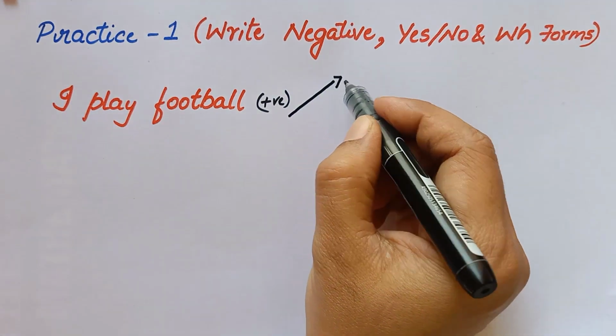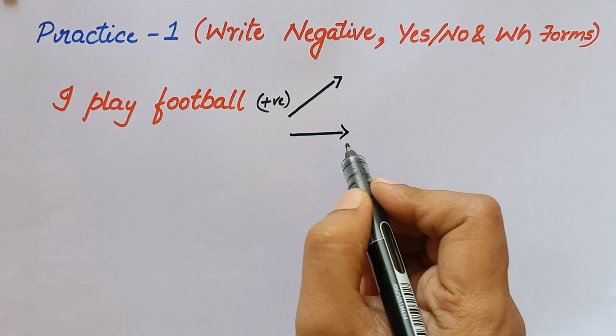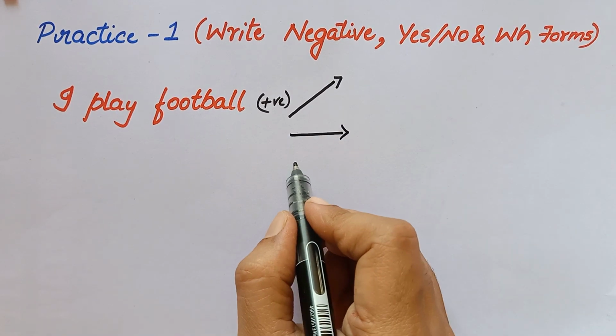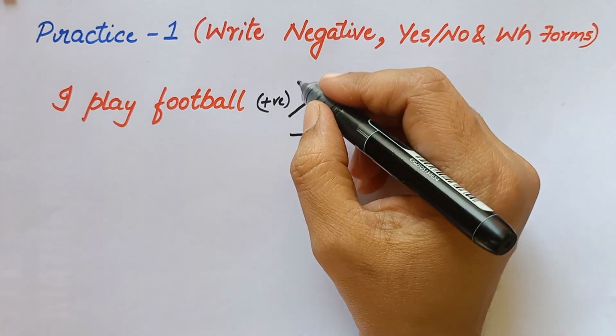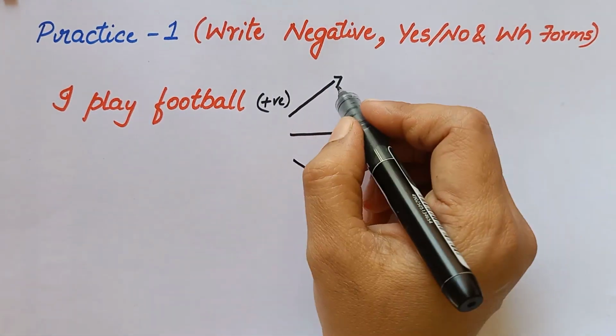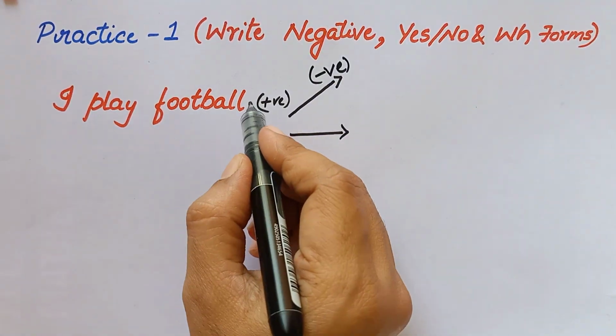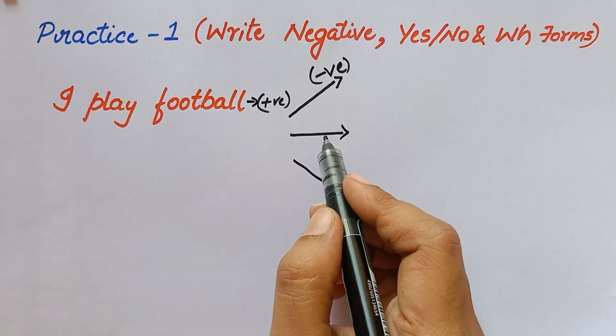तो not word का use नहीं हुआ है तो ये क्या हो गया? एक positive sentence है. तो if we use not, it will become negative sentence. So first we'll convert it into negative sentence. I does not play football or I don't play football. So what is the right answer?